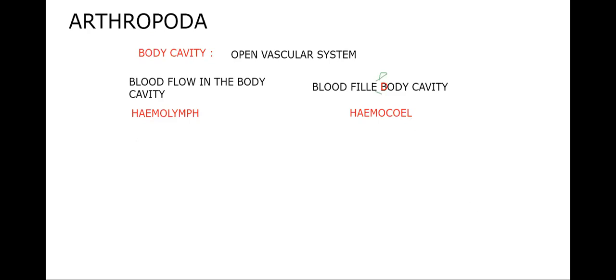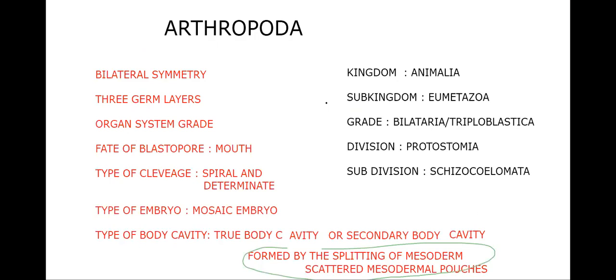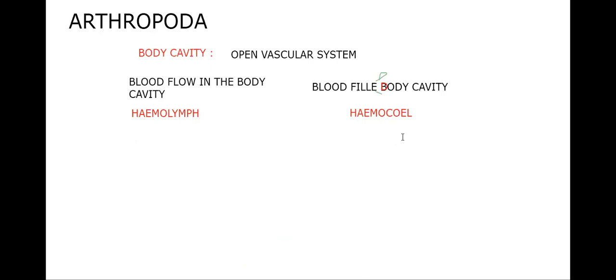Now, as I said, it belongs to the subdivision Schizocoelomata. That means they should have a true body cavity. So is this hemocoel a true body cavity or not? No. This is a primary body cavity. Those who have a primary body cavity have the embryonic blastocoel. If it remains in the adult, that can be called a false cavity, isn't it? We discussed this in nematodes. So this is a false cavity.